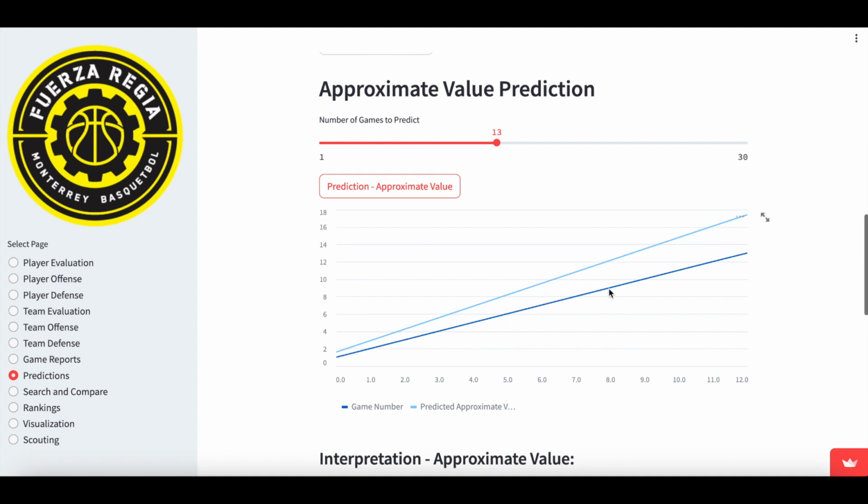The dark blue line shows us the game number, so game 1, 2, 3, up until 12 or 13. And the light blue line is the predicted approximate value. So based on the data, it looks like the approximate value of Harvey Grant would be increasing as each game goes by.